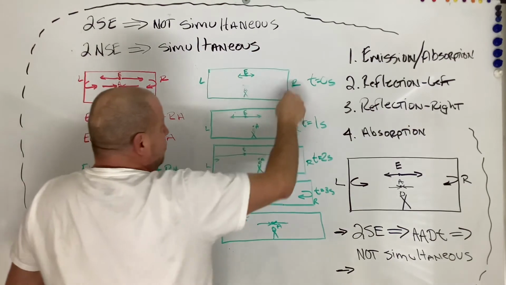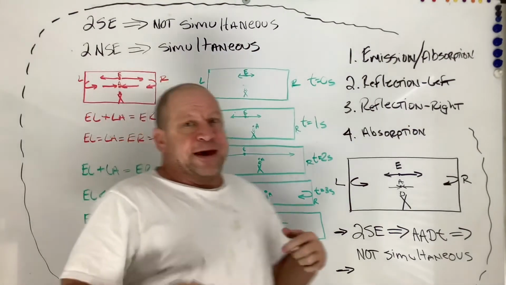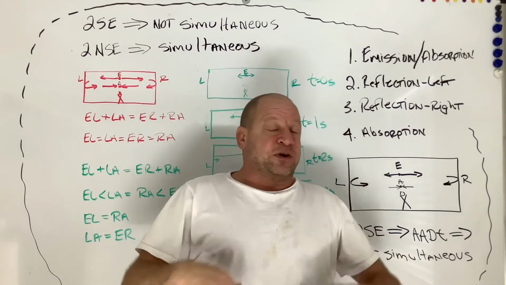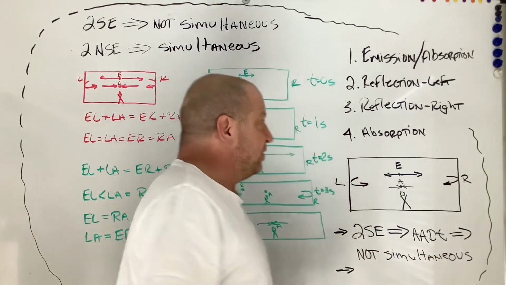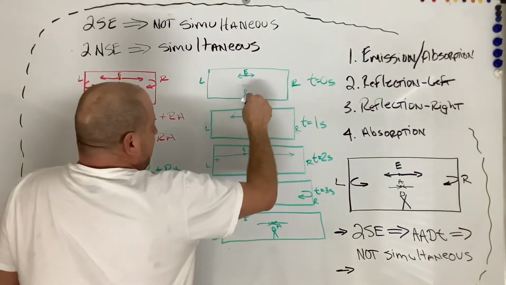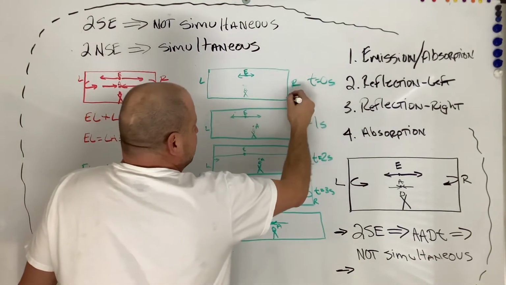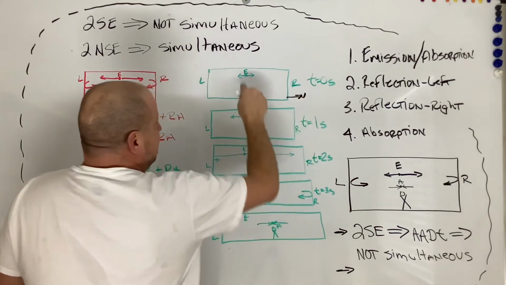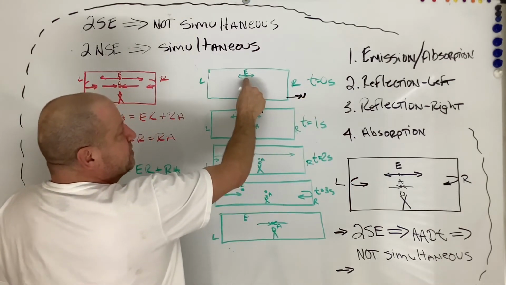It has nothing to do with the reference frame that excited the electromagnetic field or created that emission point of light. So as he is moving in this direction at some velocity v, he's going to be moving relative to his emission point.